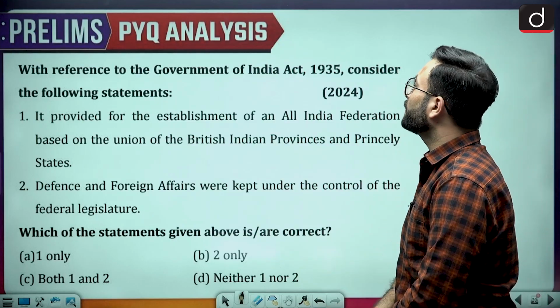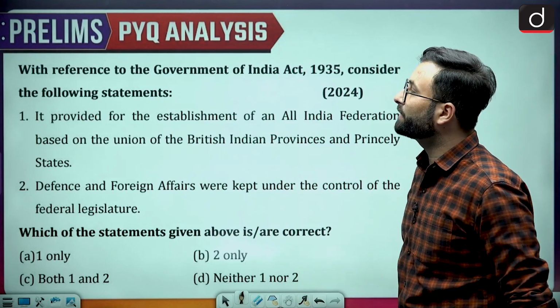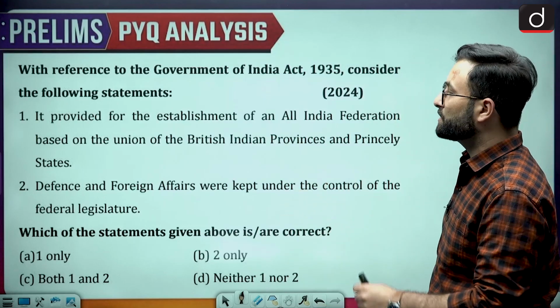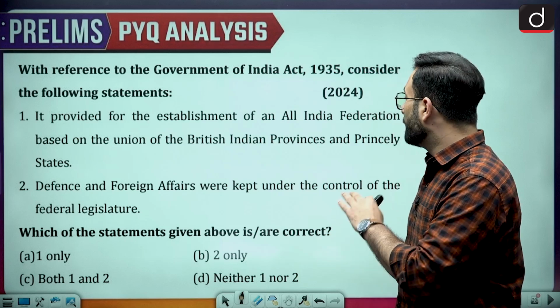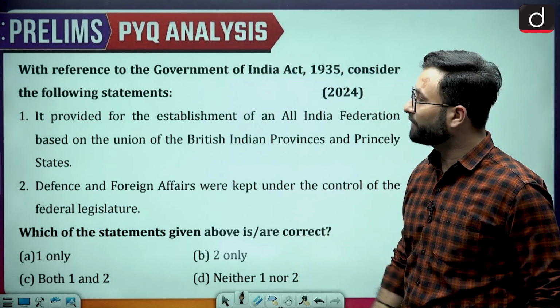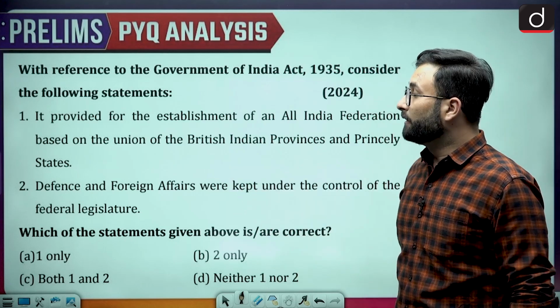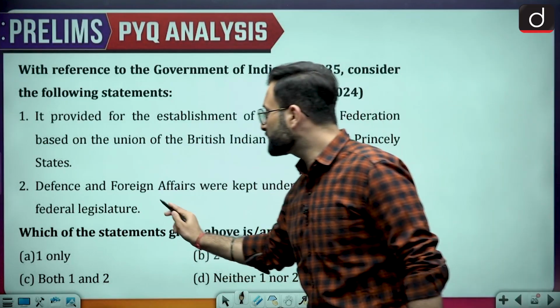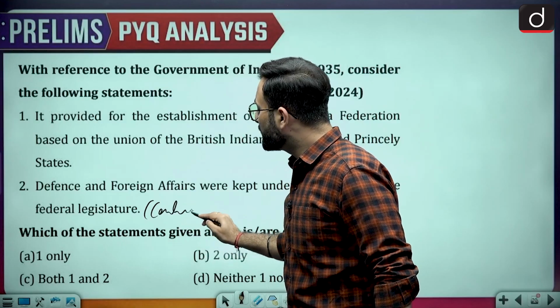With reference to the Government of India Act 1935, consider the following statements. It provides for the establishment of an All India Federation based on the Union of British Indian provinces and the princely states. Okay, so that is one thing. Coming to the second one, defense and foreign affairs were kept under the control of the federal legislature, that is basically your center. Okay, so both the statements here are correct.